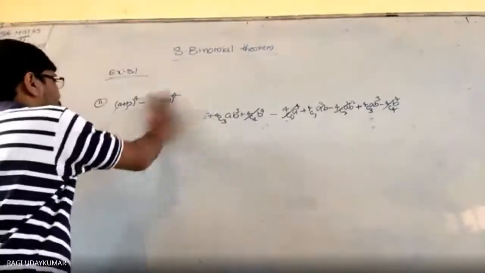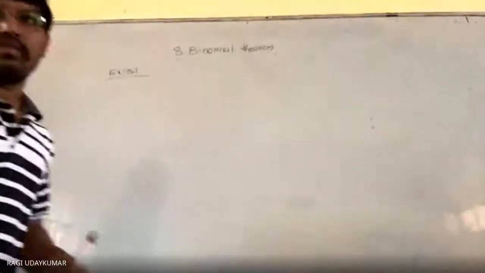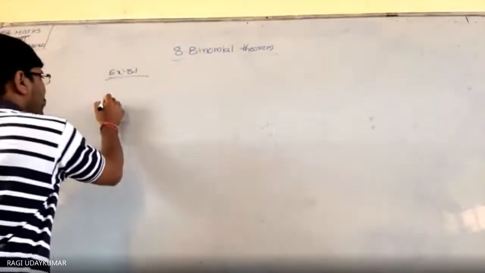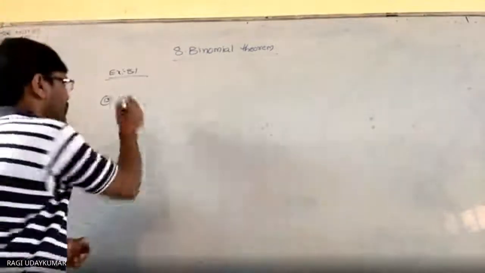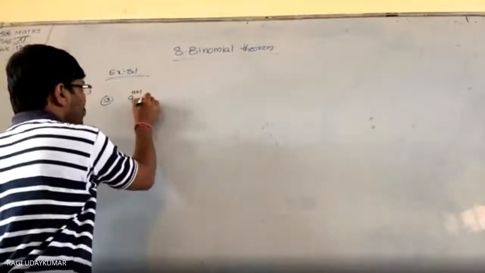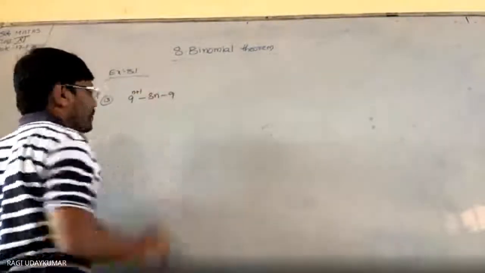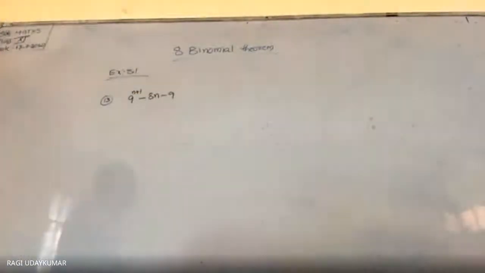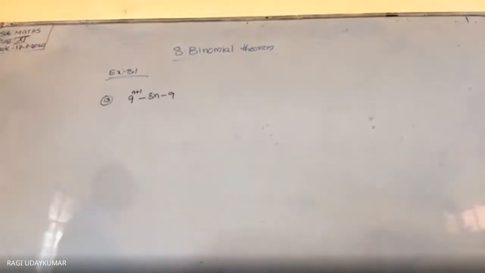So here the 12th problem also is in a similar way only. Let us move to the 13th problem. The 13th is completely different. The question given to you is 9 to the power of n plus 1 minus 8n minus 9. This is divisible by 64 for any positive integer n. This complete expression is divisible by 64.